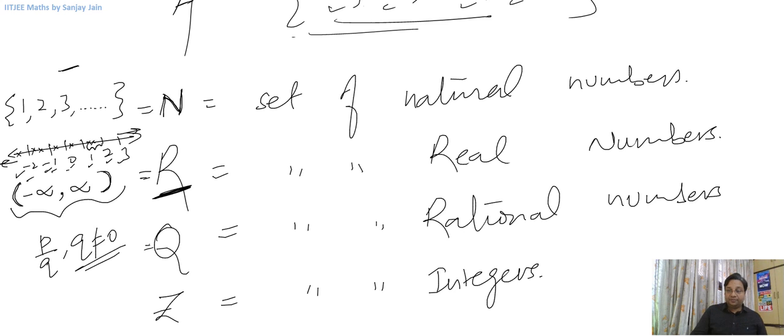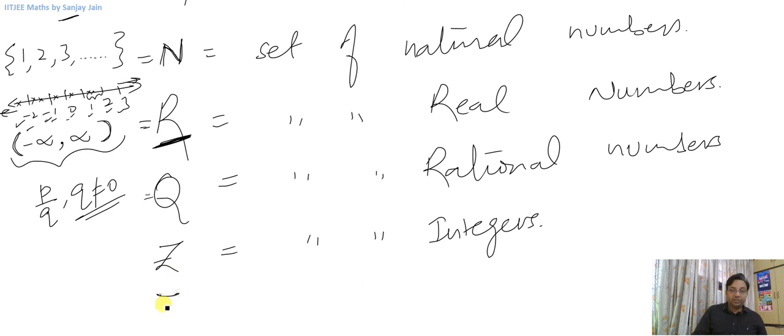For example, if I want to write only the positive integers, I'll write Z, and then there will be this plus sign. So what are positive integers? 1, 2, 3, 4, 5, and so on. So positive integers are nothing but natural numbers. Positive integers mean natural numbers.